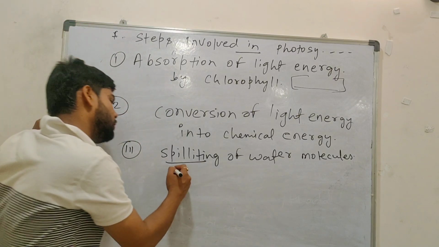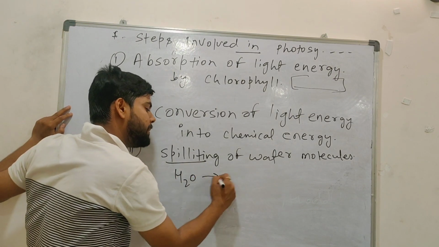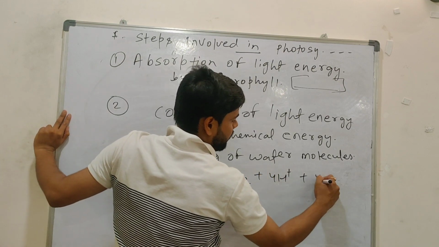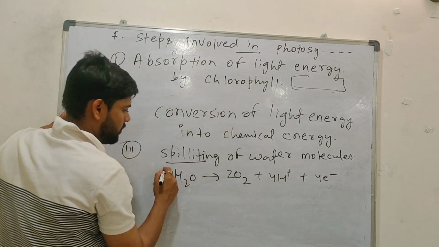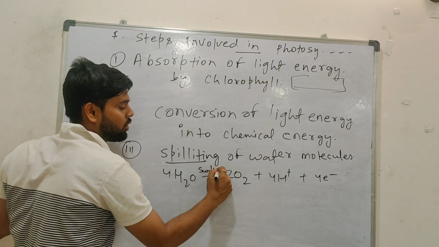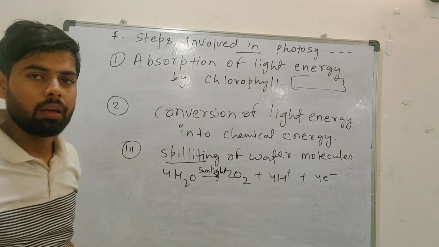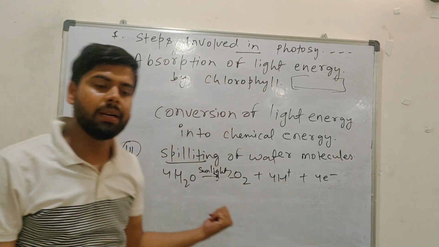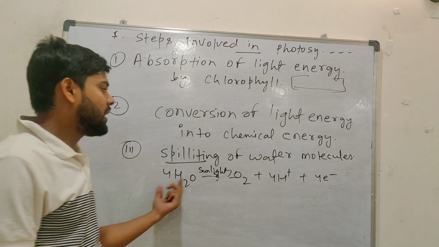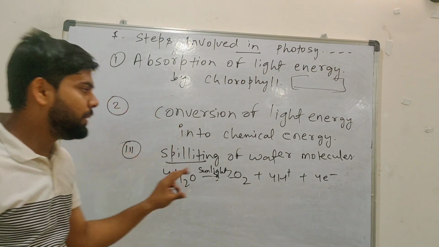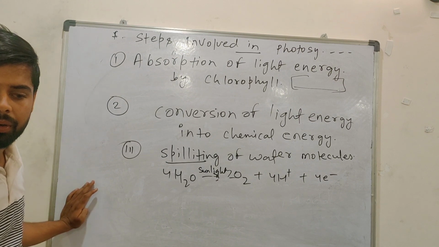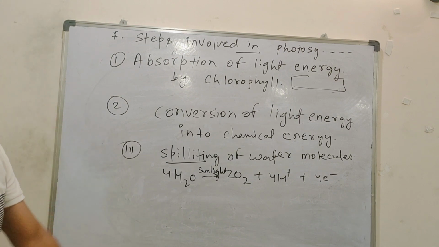How will it split? Again I told you, H2O is there. It will split into oxygen, 4 protons, 4 electrons, 2, 4. So with the help of sunlight, this reaction we call what? Electrolysis or photolysis? In the comment section, tell me the answer. Understood? This water came from where? Water came from the soil. So splitting will happen. Any doubts? If you have doubts, just let me know fast.